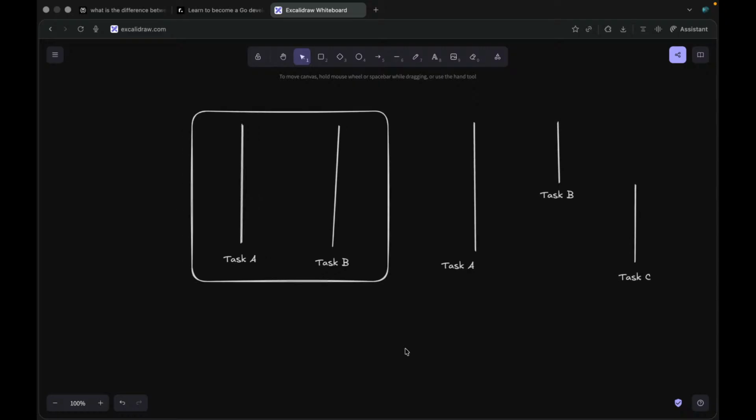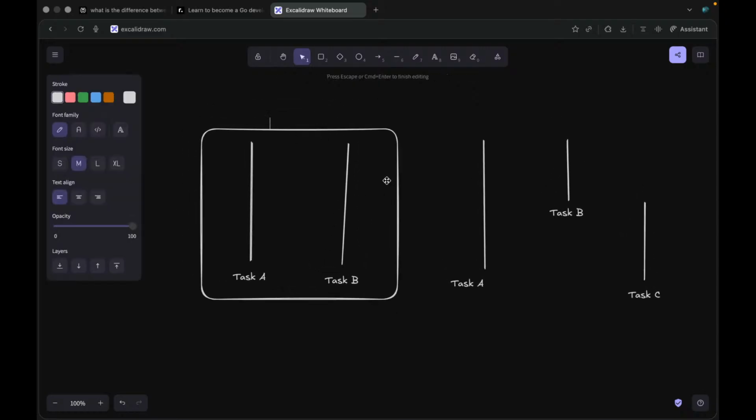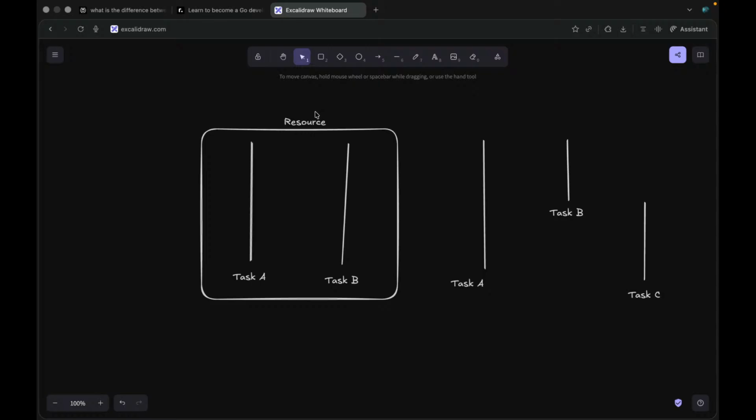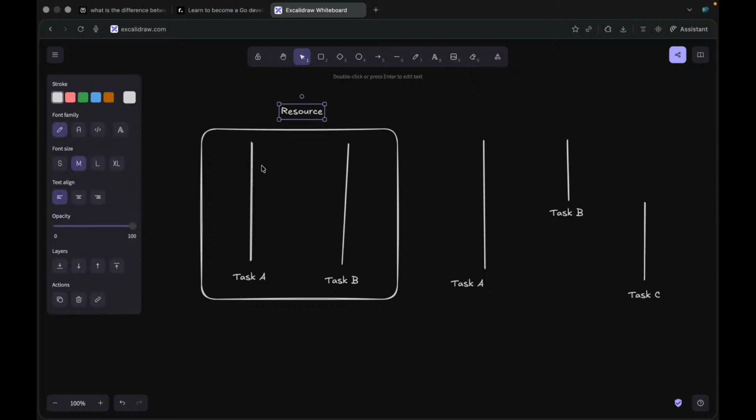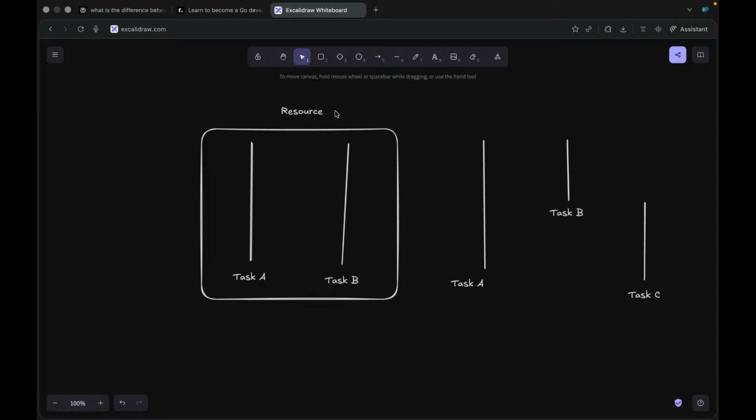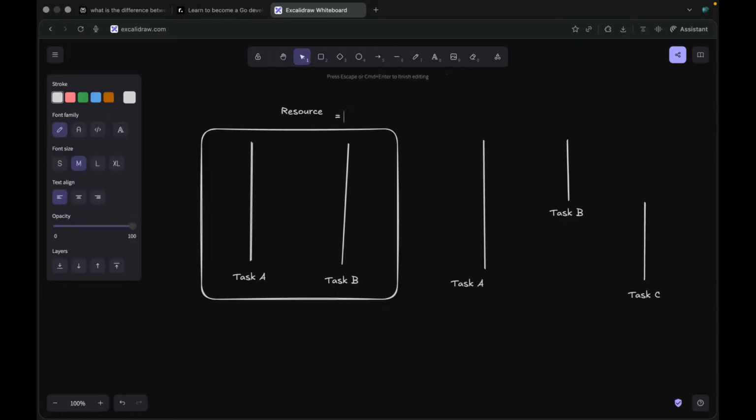For these two tasks, I need my resources to be allocated and free. Suppose this task needs 2 GB of RAM, and this task needs 2 GB of RAM. So for that, I totally need 4 GB RAM.